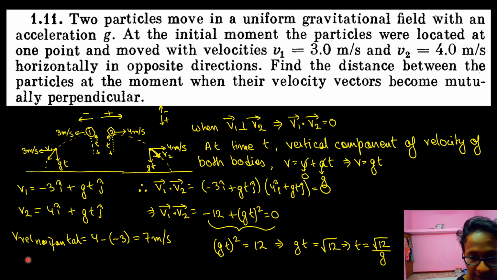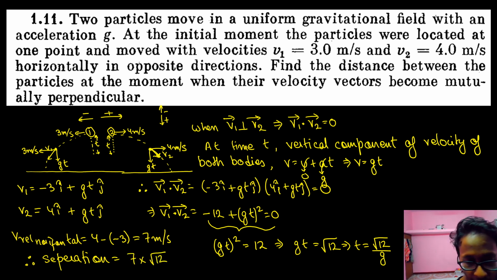So therefore separation is equal to the relative velocity in the horizontal direction into time, root 12 divided by g, where g is usually taken as 10, or is equal to 7 into root 12 by 10. Just calculate this and write down the answer.